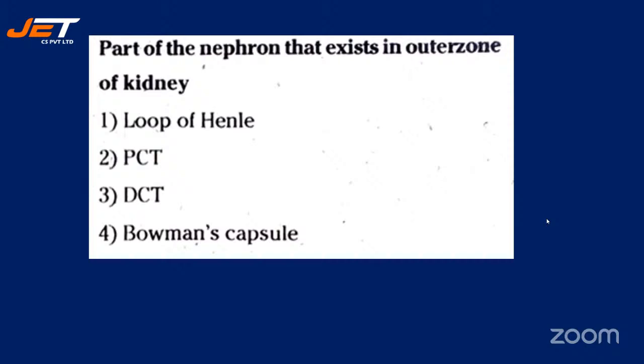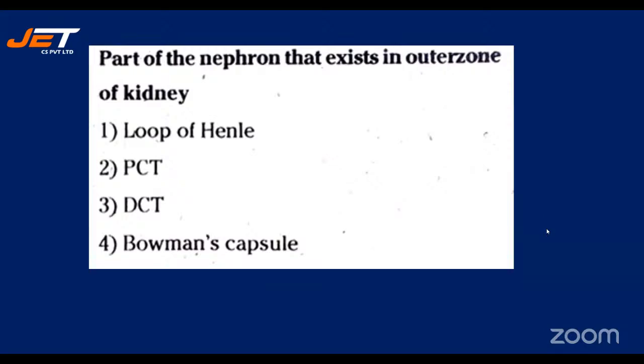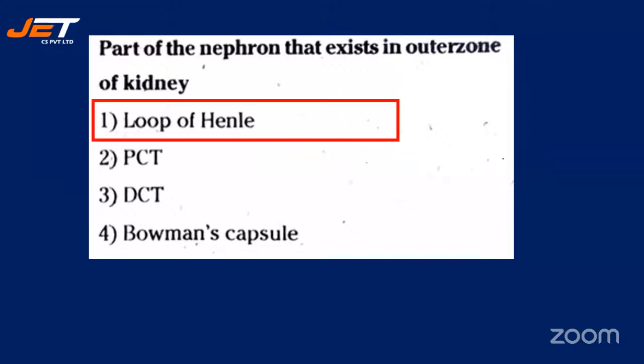Your options are number 1, loop of Henle, number 2, PCT, number 3, DCT, or number 4, Bowman's capsule. Come on, students. Quickly answer the question. All right, your time is up. The correct answer is option 1, loop of Henle.